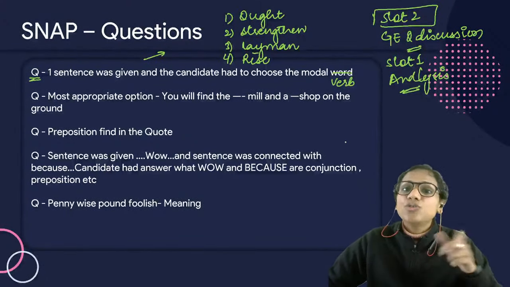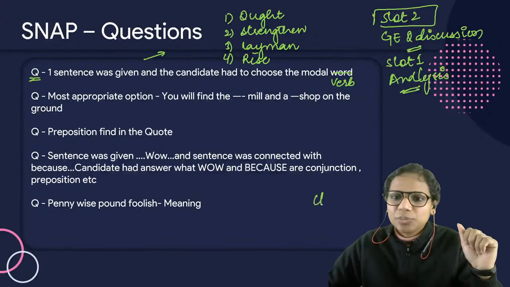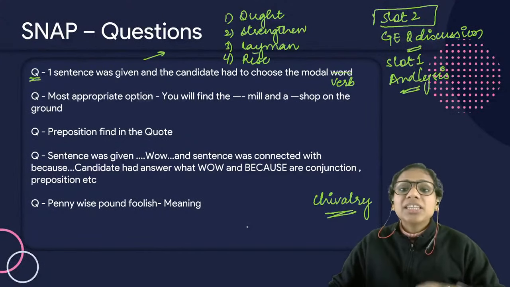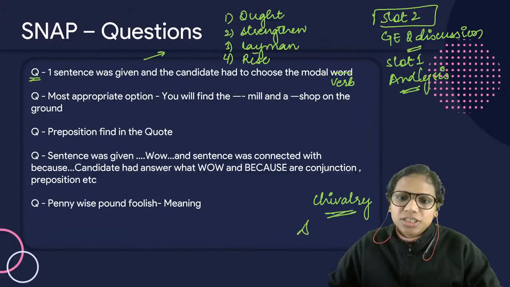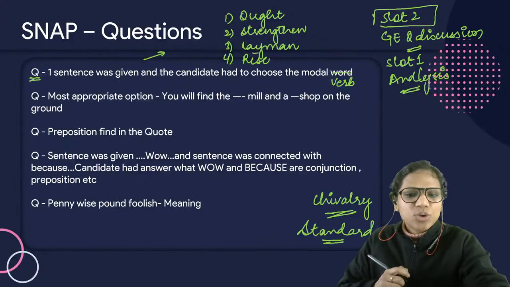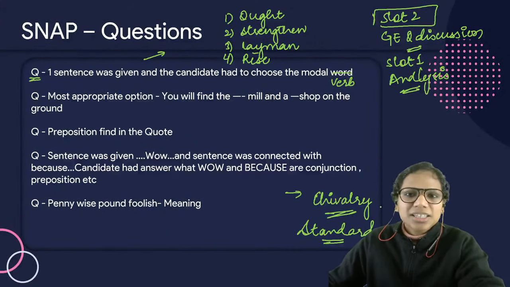For instance, the spelling of chivalry was asked. I think this was there in the 2 to 3 paper. This is the correct spelling of chivalry. Then there was a question: which of the following is not a compound word? The answer for that was standard. So I've got some of these questions as well. This is the spelling of chivalry, right?